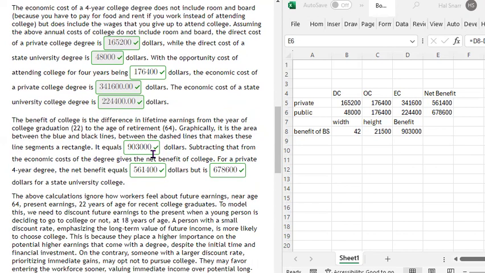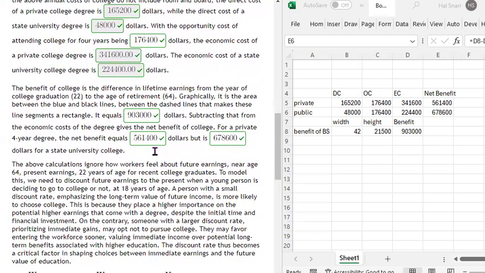This is because they place higher importance on potential higher earnings that come with a degree, despite the initial time and financial investment. On the contrary, someone with a larger discount rate, prioritizing immediate gains, may not opt to pursue college. They may favor entering the workforce sooner, valuing immediate income over potential long-term benefits associated with higher education. The discount rate thus becomes a critical factor in shaping choices between immediate earnings and the future of education.